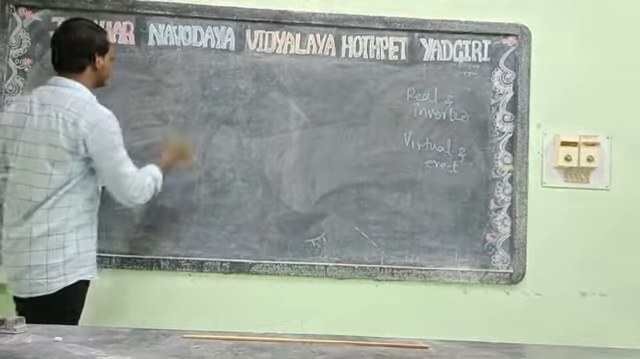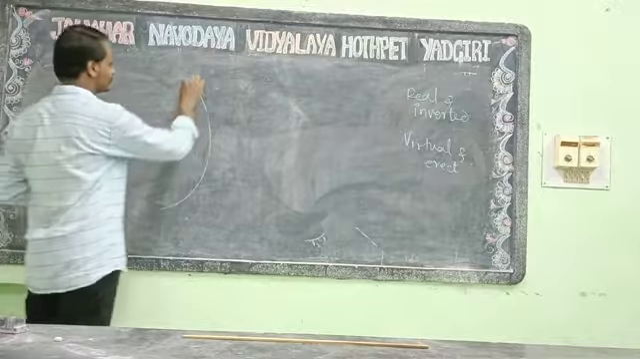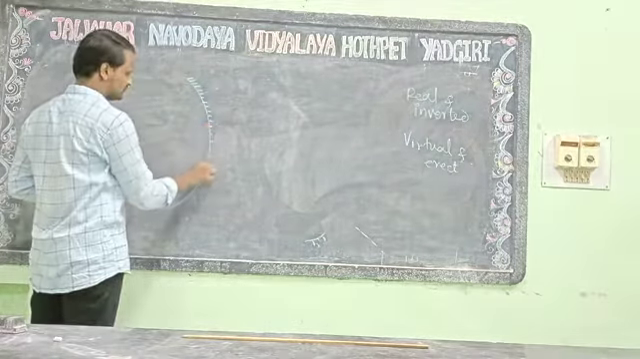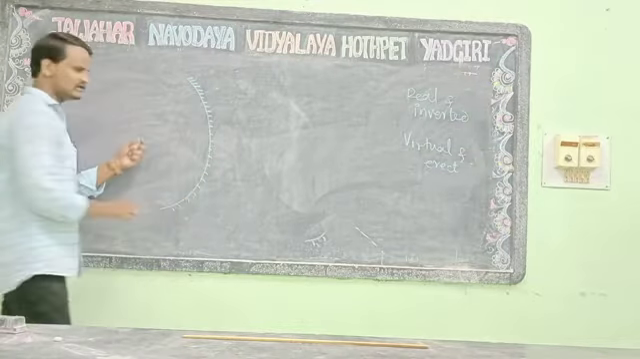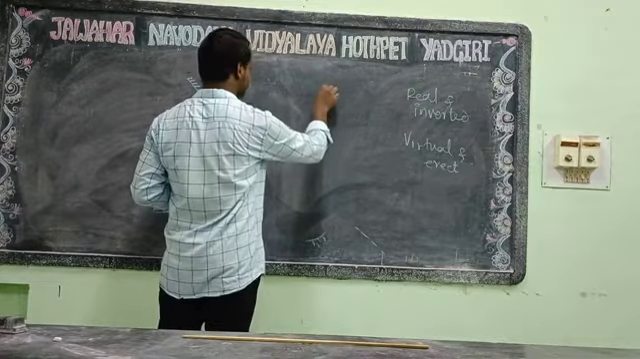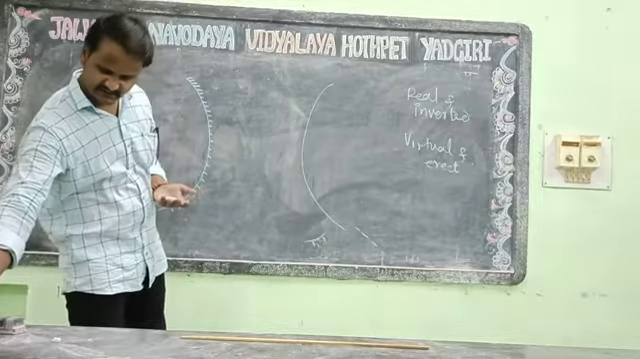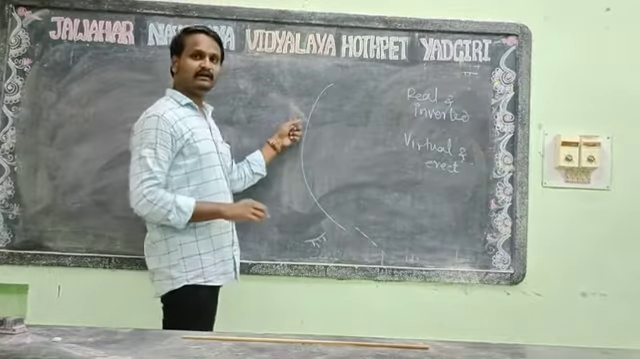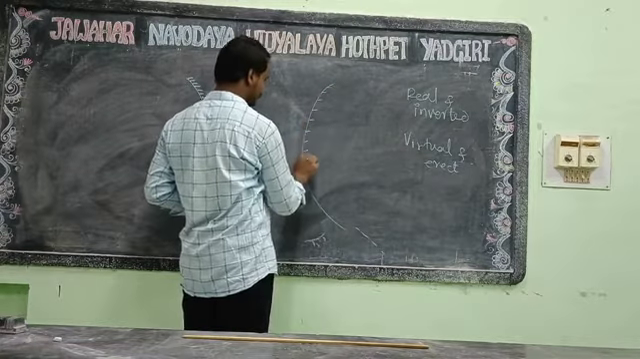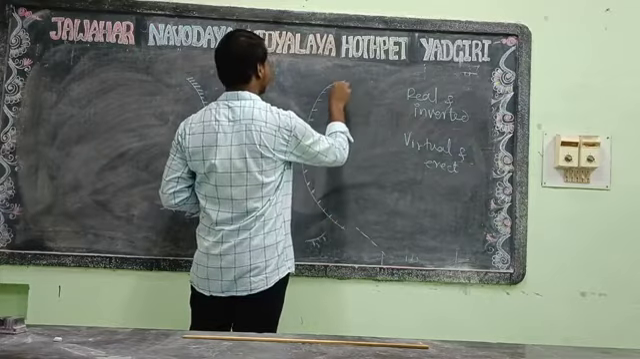First I will draw the concave mirror. Consider the concave mirror. This is our polished part. This is our reflecting surface. Now again I will draw the other part, consider it as a convex mirror. The inward part will be polished. The outward part will be the reflecting surface.